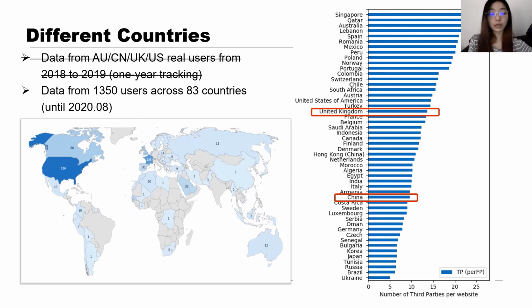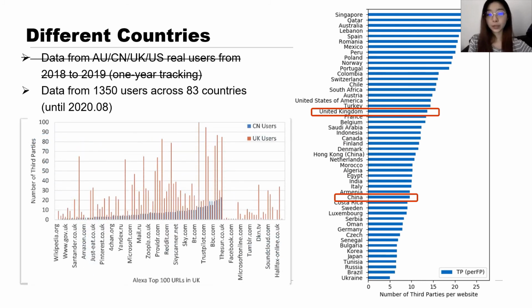One important reason is that certain third parties are blocked by the Great Firewall of China, such as Facebook, Google, and Twitter. Therefore, even when we visit the top 100 UK websites from China and the UK, there will be a very huge difference between the number of third parties in the two countries. A large number of top third-party trackers will be blocked from our China locations. In such a case, users in China are subject to less tracking than users in the UK.